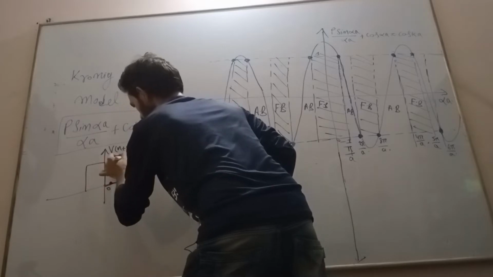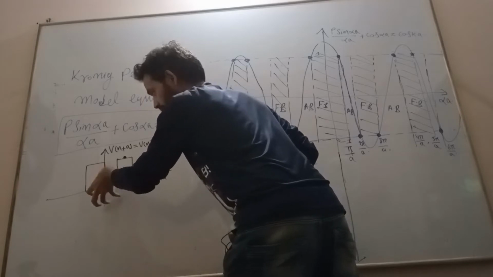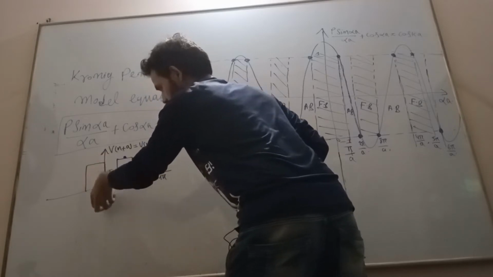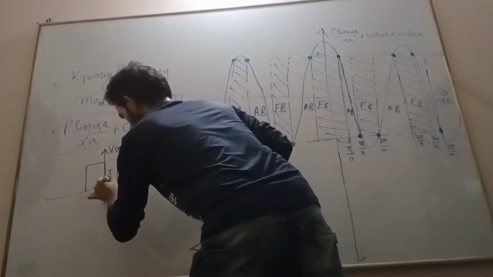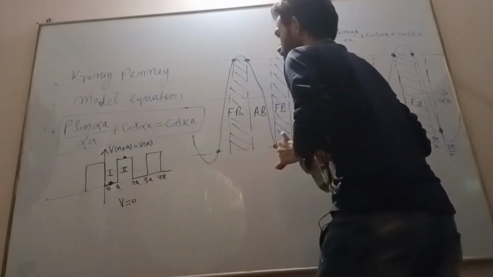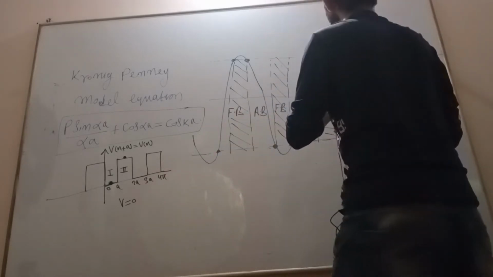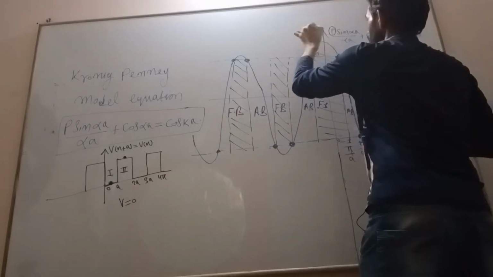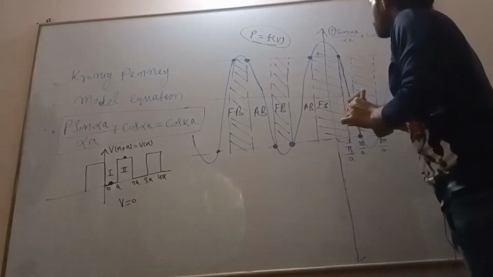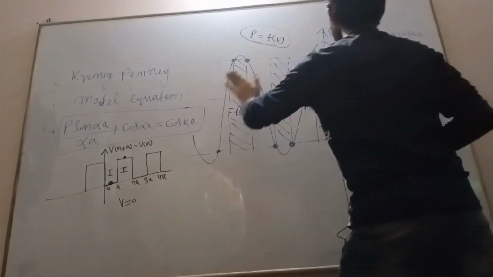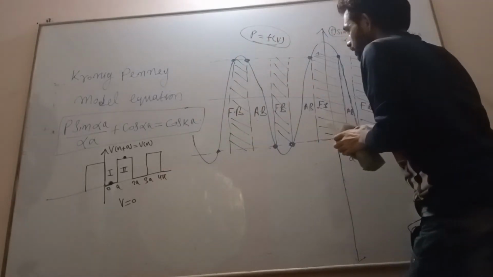Here potential is minimum, here potential is maximum. Because the electron is inside the potential well, where the atom is present, the potential energy is minimum. Now remember that this P is a function of potential. If potential is 0, then P is also 0.